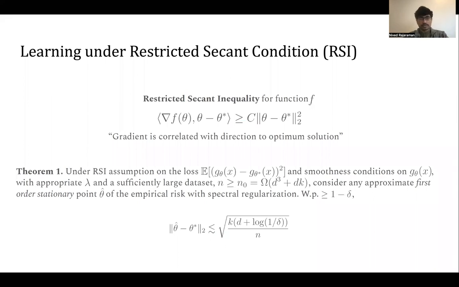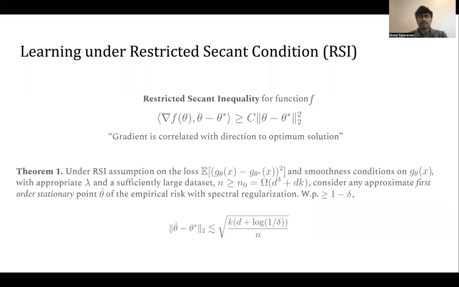So this is the first result that we have in the paper, and this relies on the restricted secant inequality, which basically says that the gradient of your particular function is correlated with the direction to the optimal solution. And so we have imposed this condition on the loss function, and this is saying that gradients are indicative of the direction to the optimal solution.